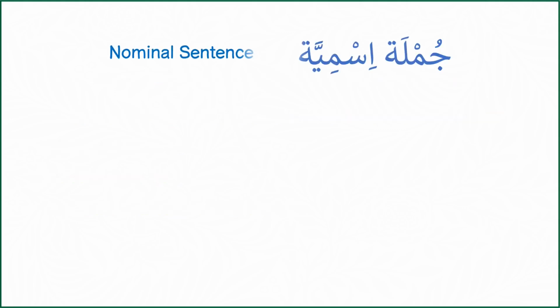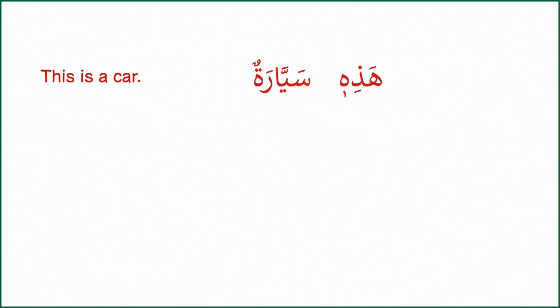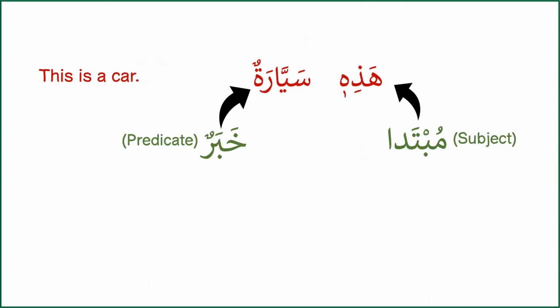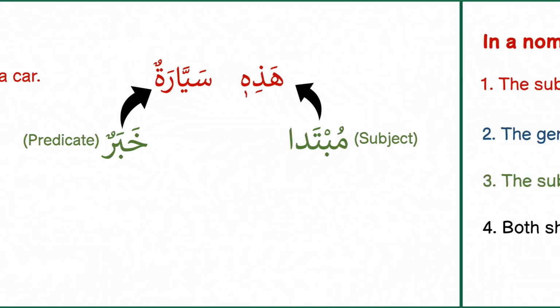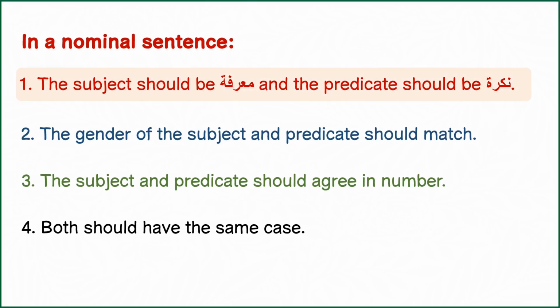So the first example of nominal sentence we have from our first video in Arabic grammar series is هذه سيارة. This is a car. As we know, a nominal sentence consists of 2 parts. First part is the subject called mubtada, and second part is predicate, which is known as khabar. The first rule of the nominal sentence is the mubtada subject should be one of the definite forms of ism, which is ma'rifah.